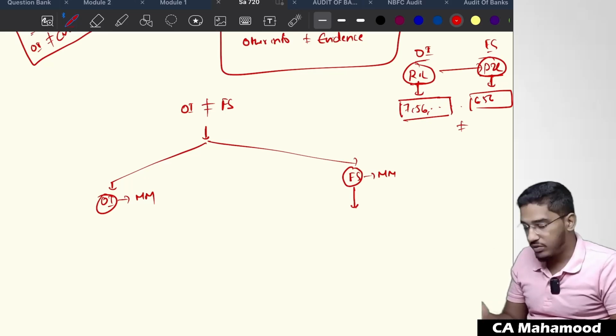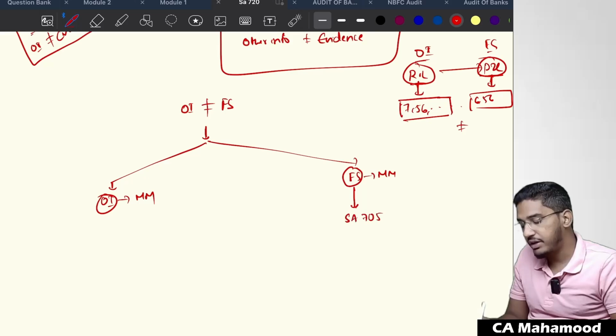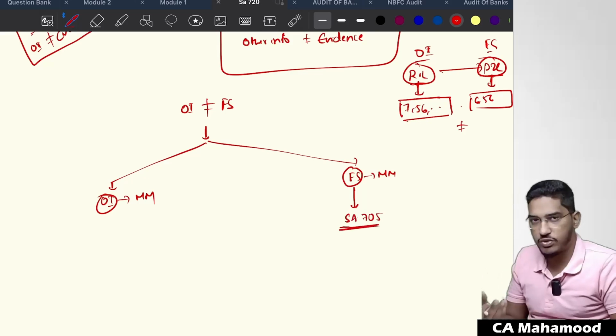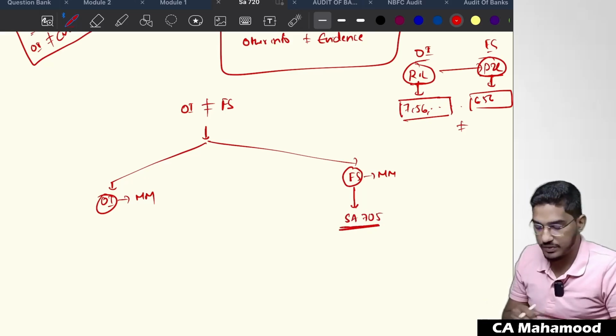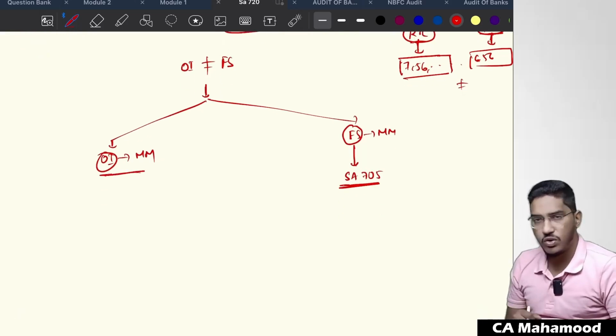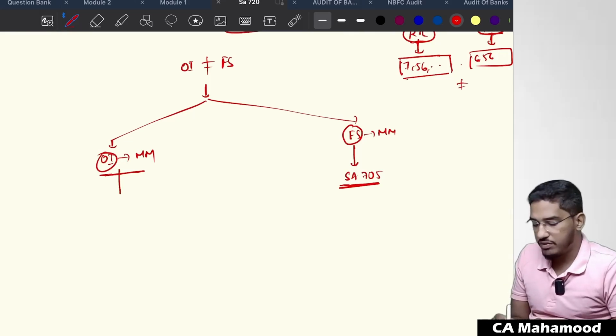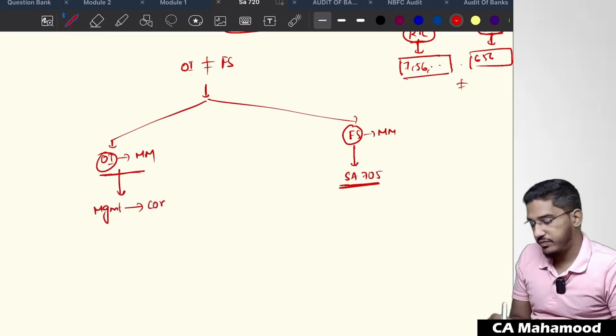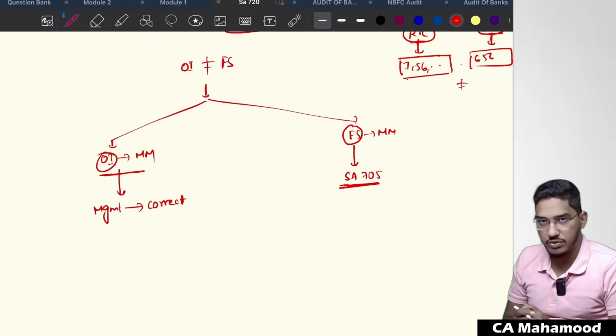If you finally conclude that the financial statements are materially misstated, then you will follow the SA 705 requirements. You will modify your opinion, give either qualified, adverse, or disclaimer, whatever it is. Sir, what if the other information is materially misstated? Very simple. If you find that the other information is materially misstated, you will go to the management and ask them to correct it.